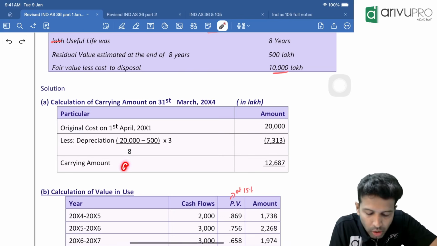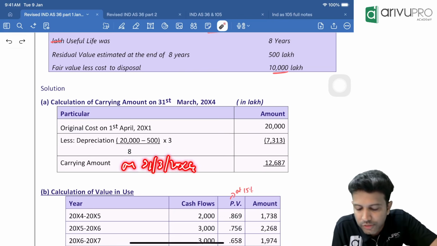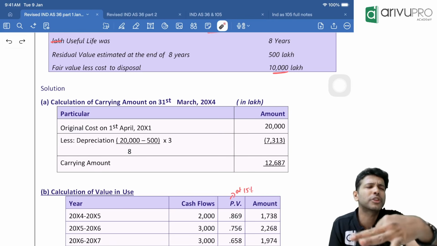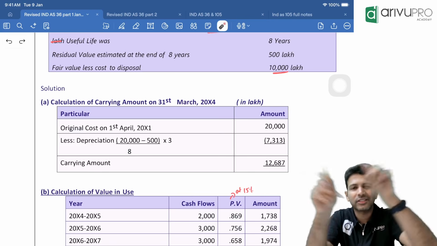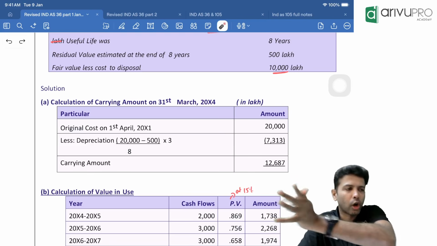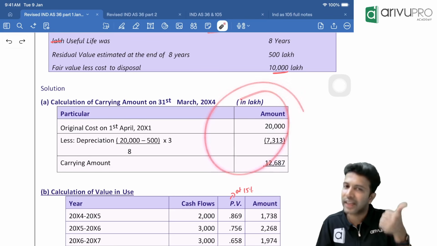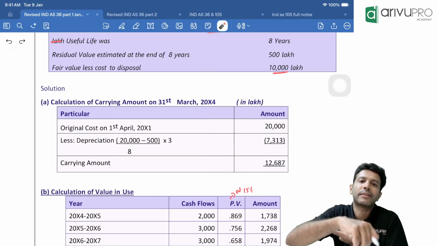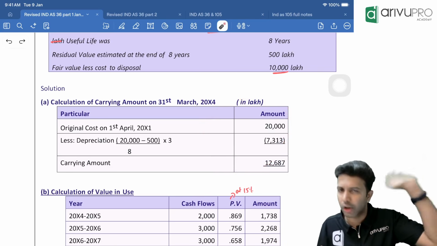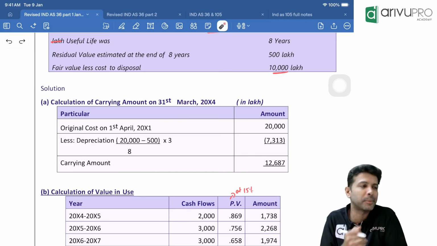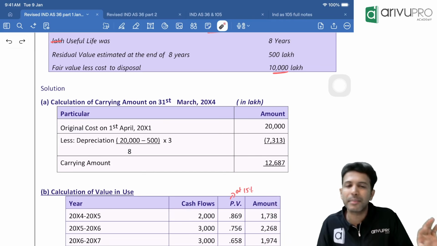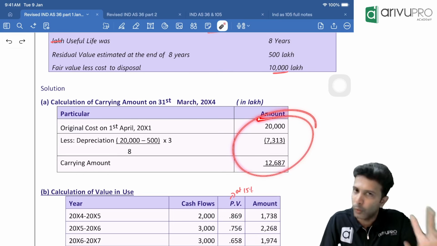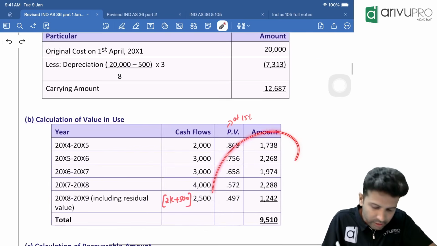So we have received the carrying amount on 31st March 20X4. This is your working note. Carrying amount, recoverable amount: first you'll have to get them as working notes, then present a statement for impairment loss. That's what we'll be doing in all the questions over here. So working note number 1 is carrying amount. You can present in any order, like value in use can be working note number 1, or fair value less cost to sell can be working note number 1. That is your call, how you want to present. But do present them as working notes, and then present the impairment loss calculation as a statement or as the main answer. So carrying amount done, working note number 1. Value in use done, working note number 2.